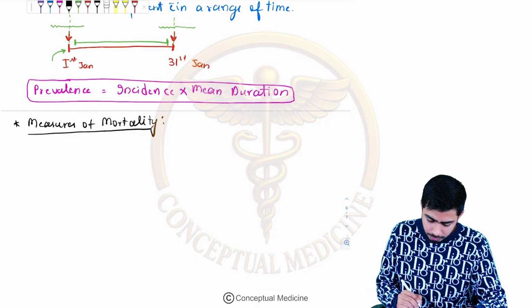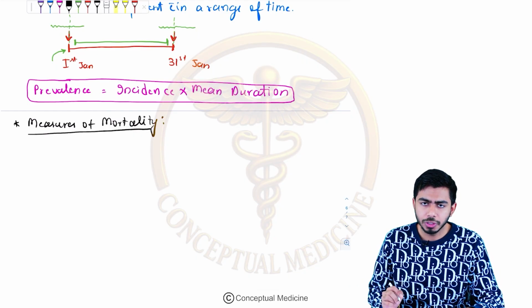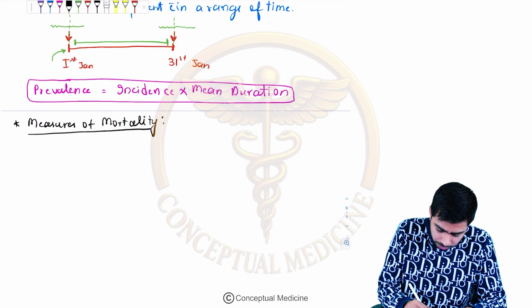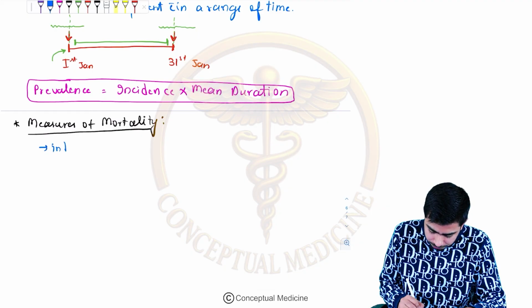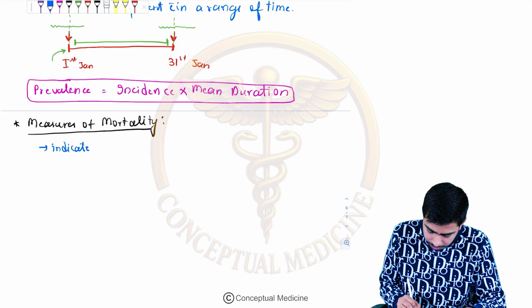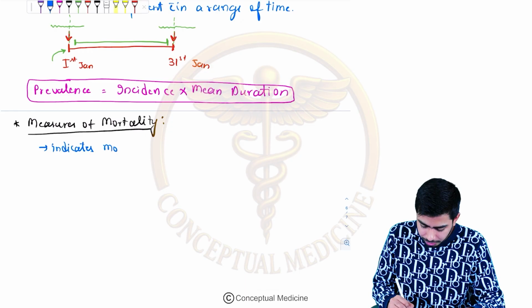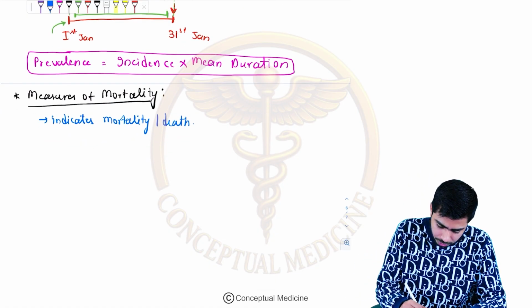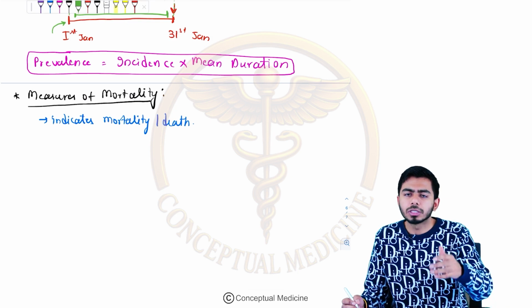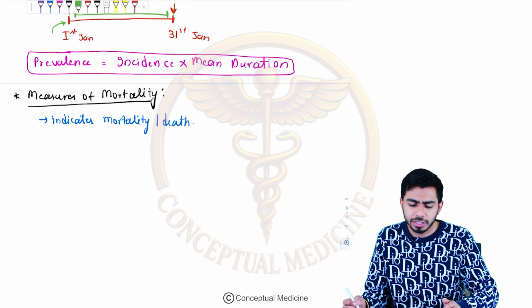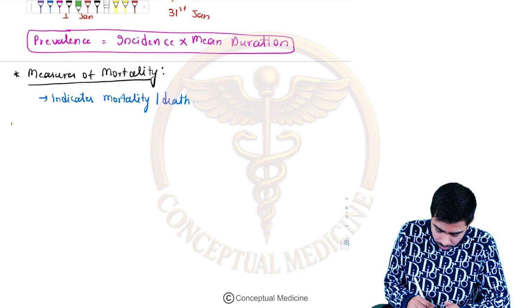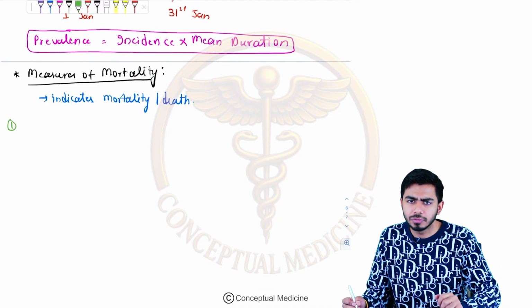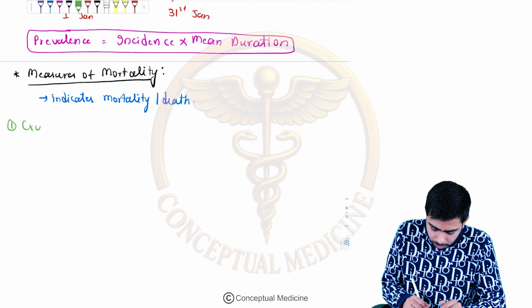We shall talk about death, or mortality, which we have talked about in the previous sections also. Now I'm going to introduce some of the types and the formula for each of them. For example, first of all is the crude death rate.